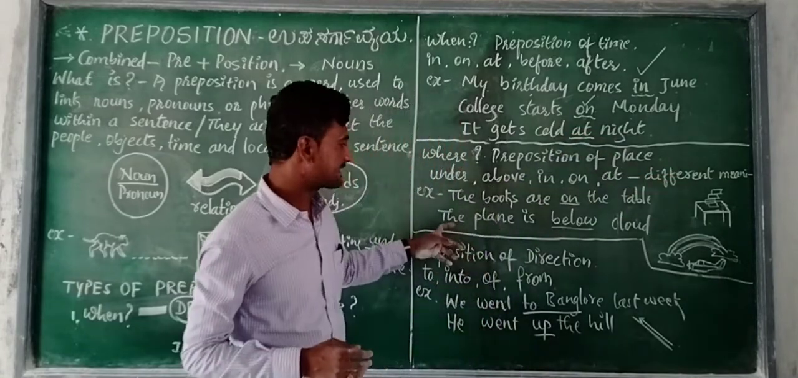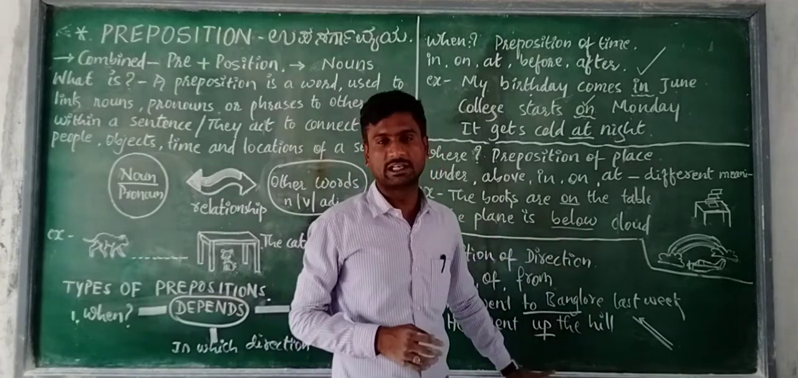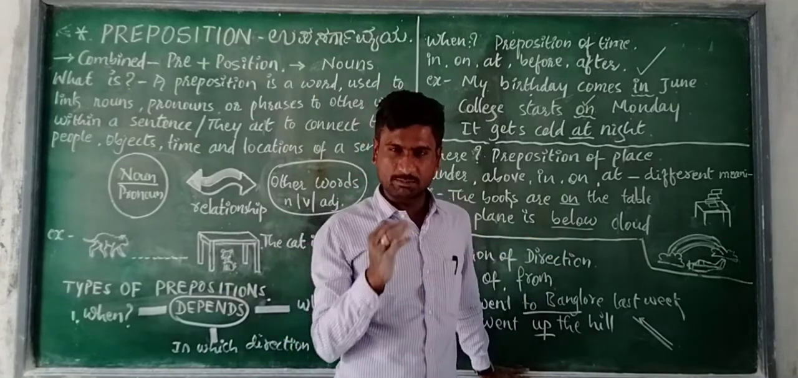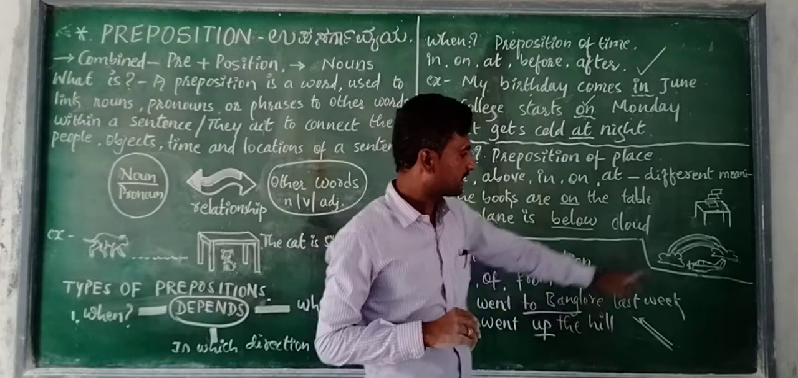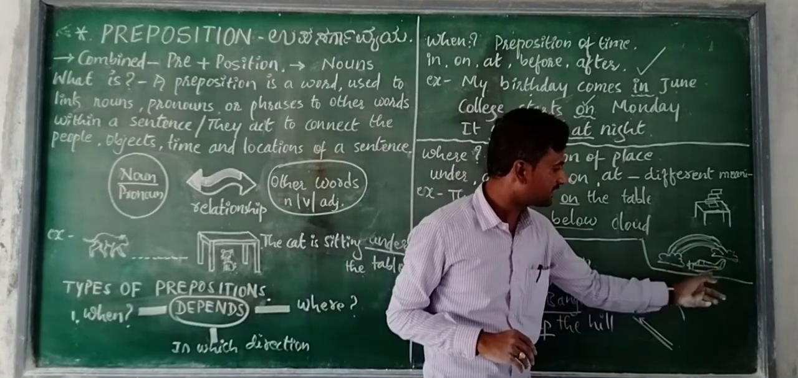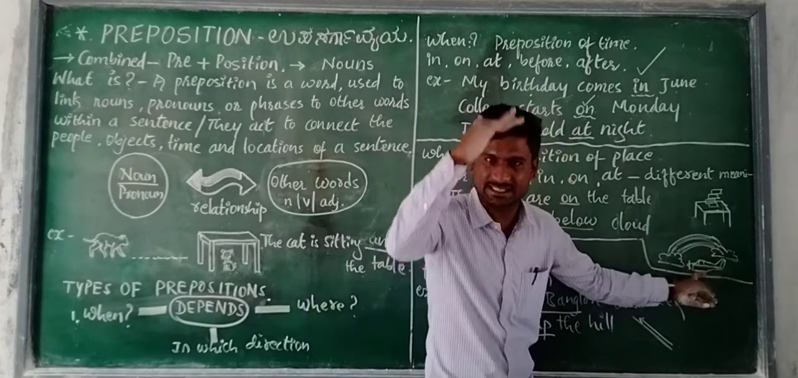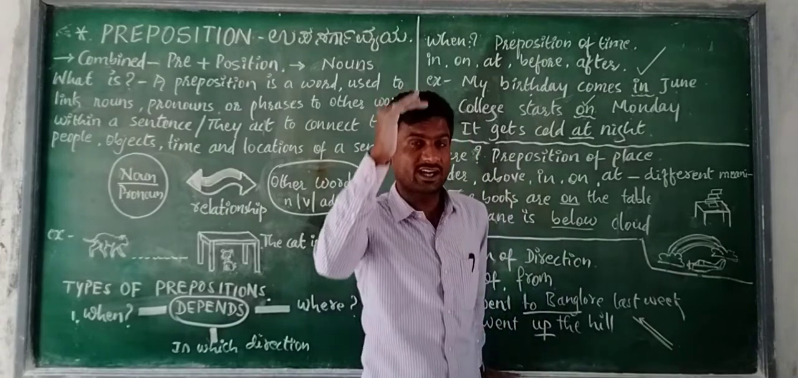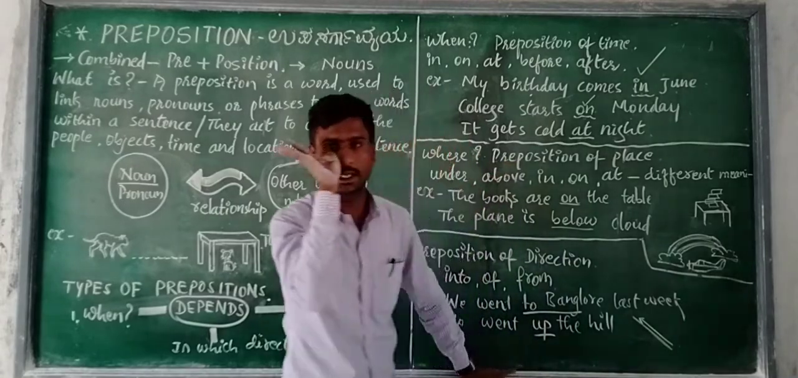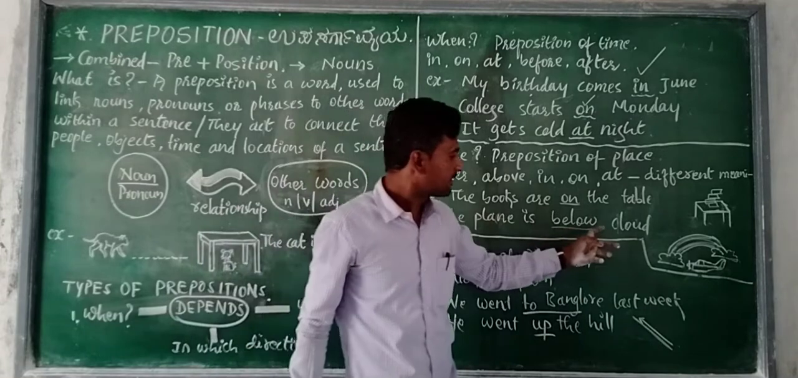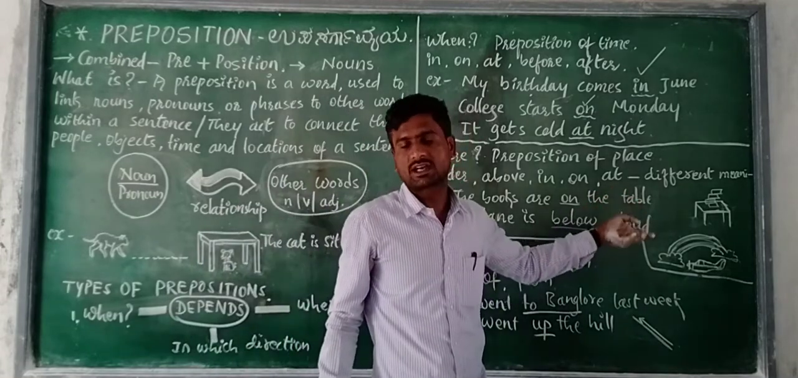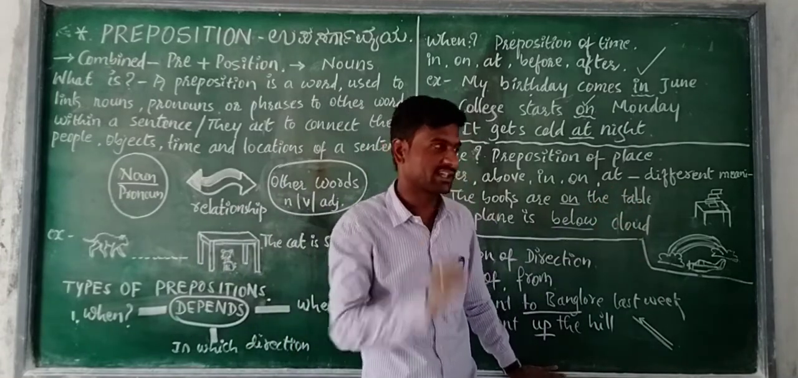Okay, see the next example. The plane is just below the clouds. See, here are clouds and the plane is moving. The plane is passing below the clouds. ಮೋಡಗಳ ಕೆಳಗಡೆ ವಿಮಾನ ಹೋಗುತ್ತಿದೆ. Okay, the plane is below clouds. ವಿಮಾನ ಎಲ್ಲಿದೆ? ಮೋಡಗಳ ಕೆಳಗಡೆ ಇದೆ.